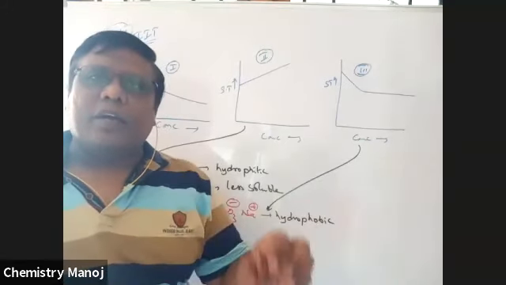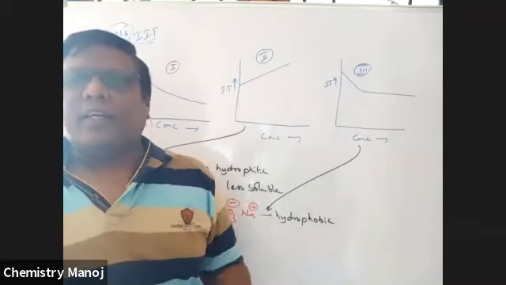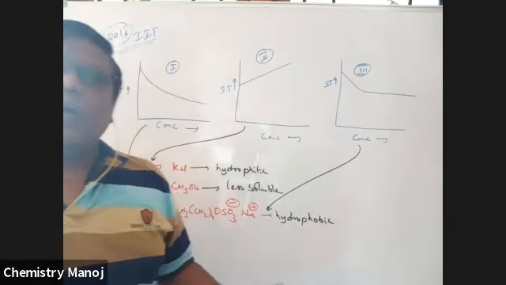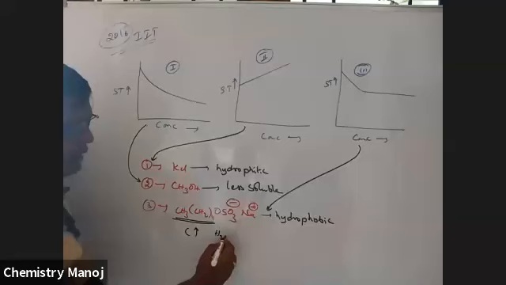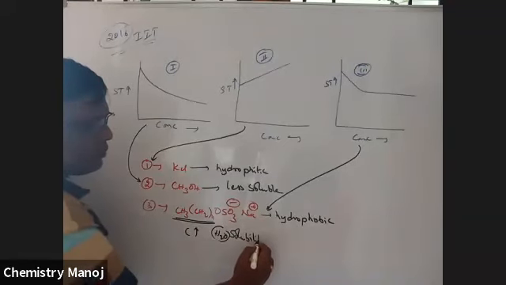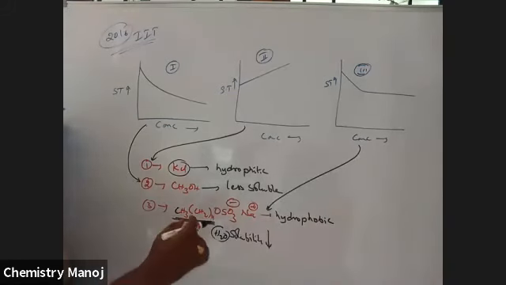Hydrophobic means not attracted by water. Hydrophilic means attracted by water. Less soluble means a little attraction is there. How to identify? The more the carbon content, the more water solubility decreases. This is ionic, soluble in water. This is covalent; a higher carbon percentage means covalent. Covalent molecules are less soluble or not soluble in water. The organic part is completely covalent. Organic solvents are not dissolved in water.